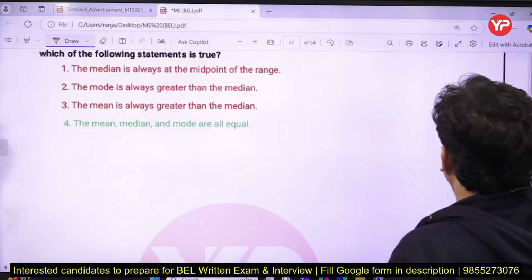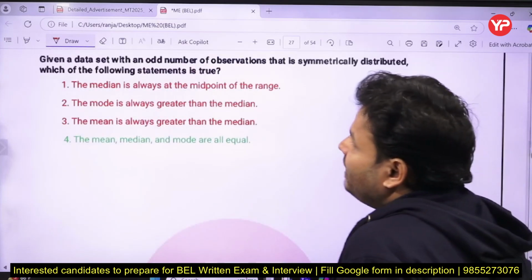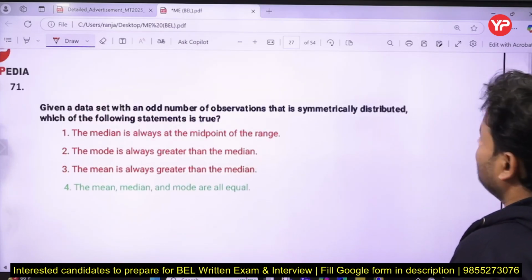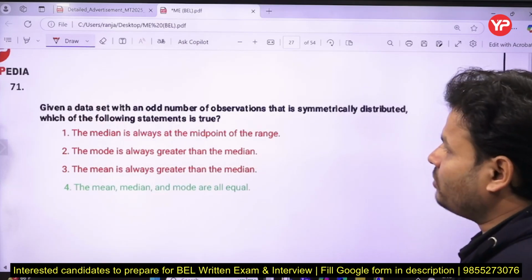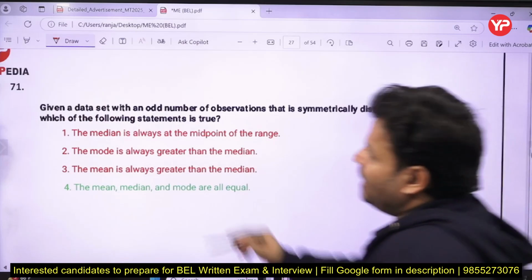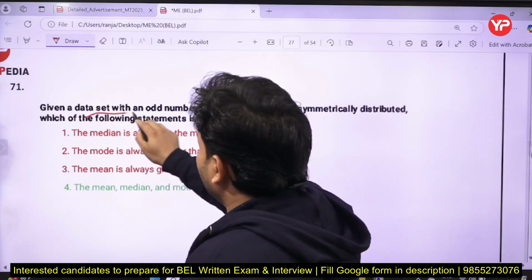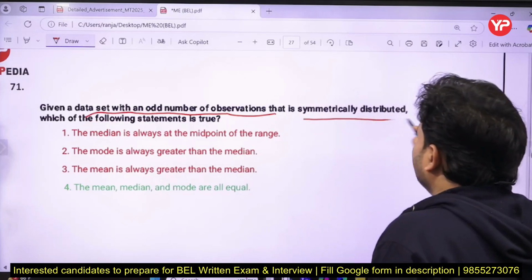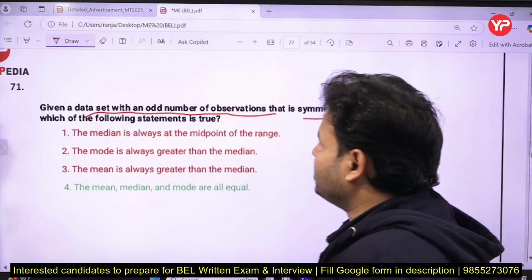Next the question is that given a data set with an odd number of observations that is symmetrically distributed, which of the following statements is true?